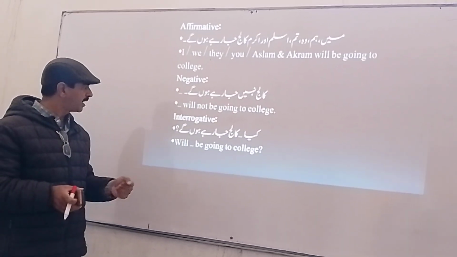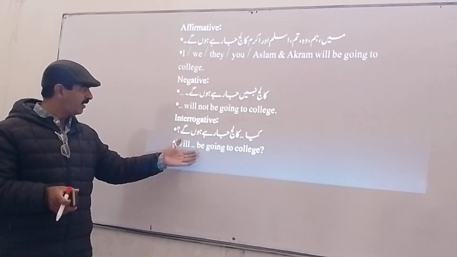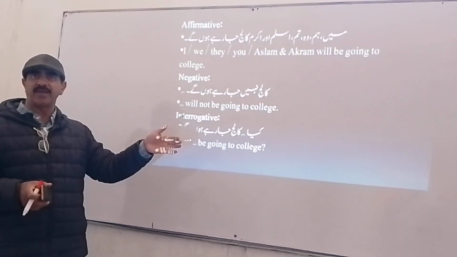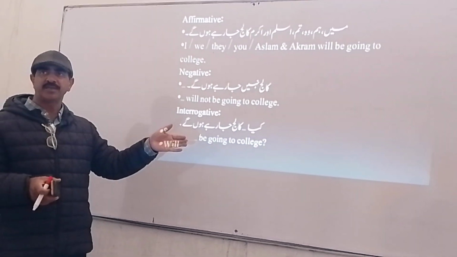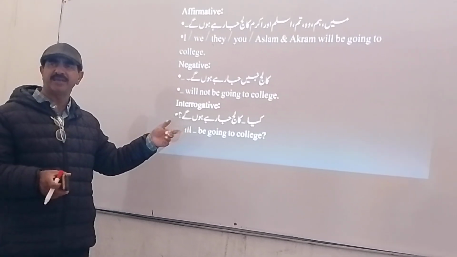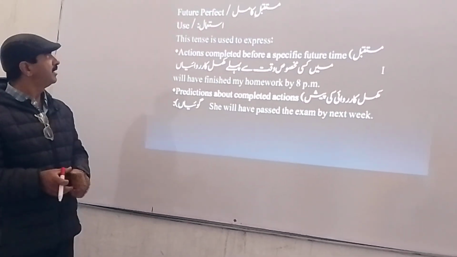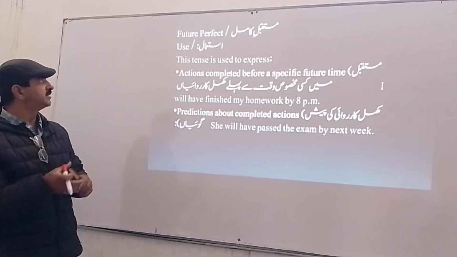Then there is interrogative. Will I be going to college? Will she be going to college? Will they be going to college? Clear? That's it. Will and shall in the beginning. Next one. Future perfect tense.